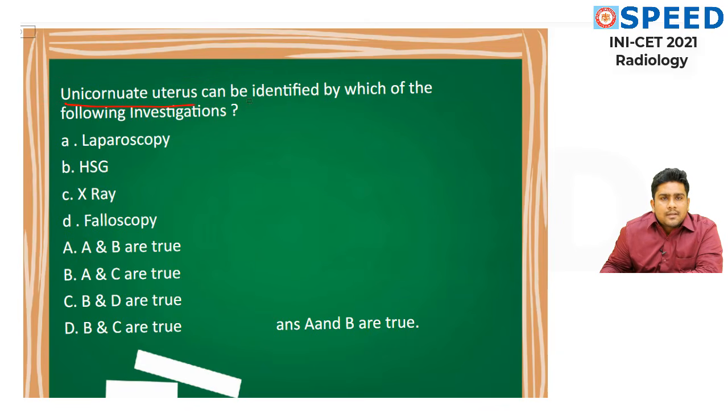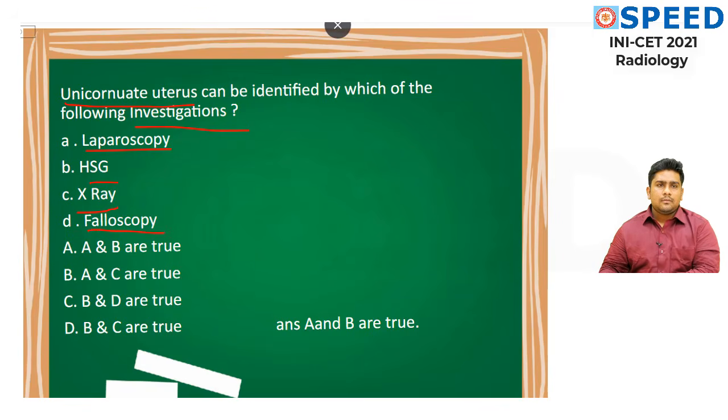Unicornuate uterus can be identified by which of the following investigations? Laparoscopy, HSG, X-ray, hysterosalpingography, X-ray, and falloscopy. It's a little tricky question. I'll come to that later, but look at it from the student's point of view. Unicornuate uterus can be identified by which of the following investigations?